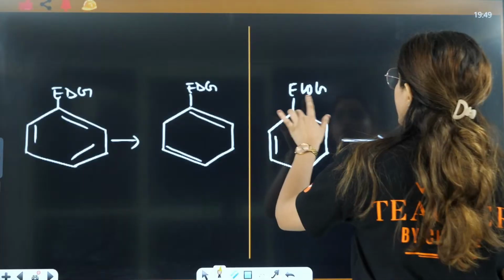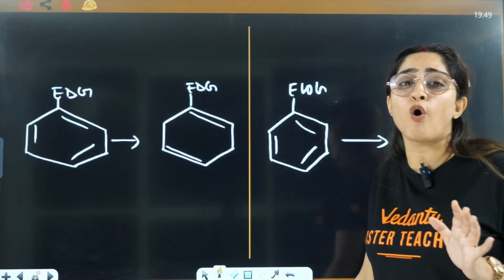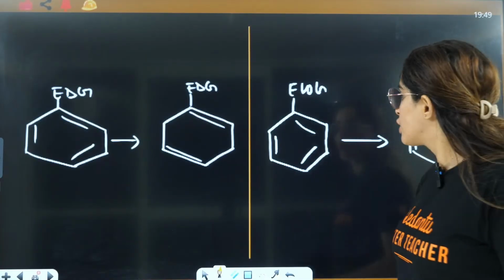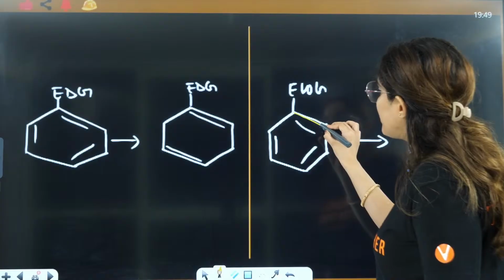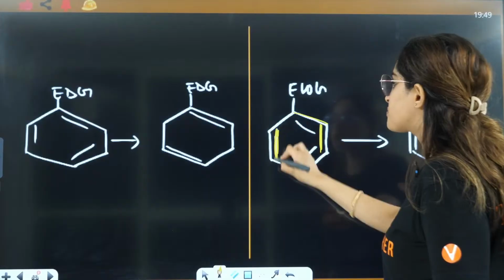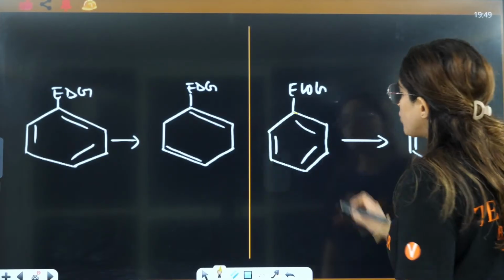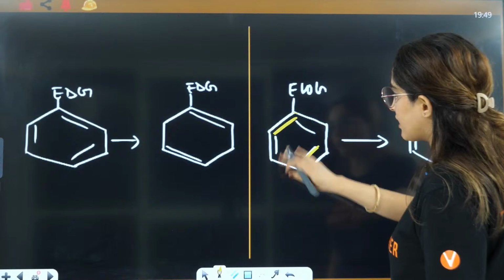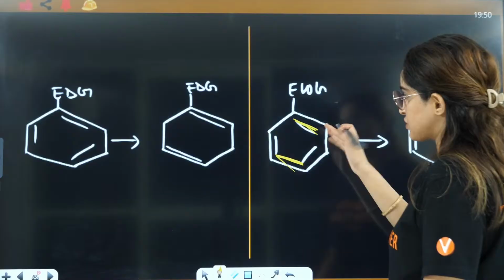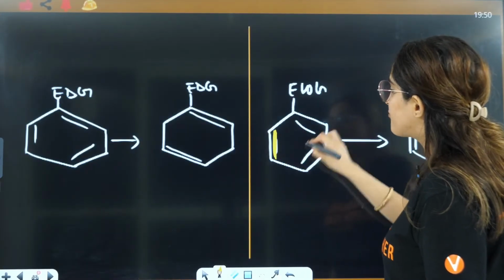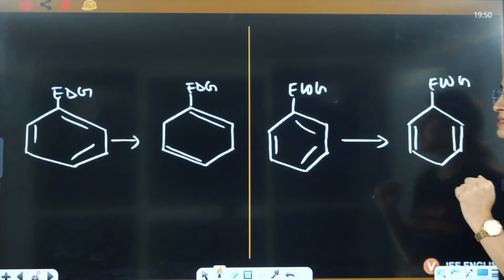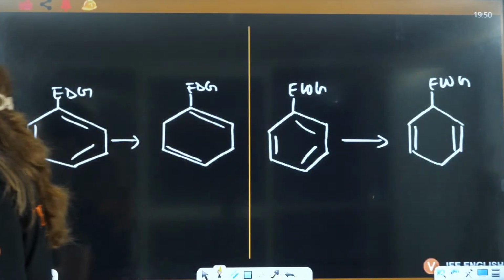Now, if you have an electron withdrawing group, someone who is taking away all the money from you, you would want to stay away from them. So, after one bond, you will have this bond, and opposite this bond will stay. Because if you choose this bond, then this bond will stay and it is closer. If you choose this bond, then this bond will stay, it is closer. So we only want bonds which are away. That means these two bonds will stay. So you will have this as the final answer here.